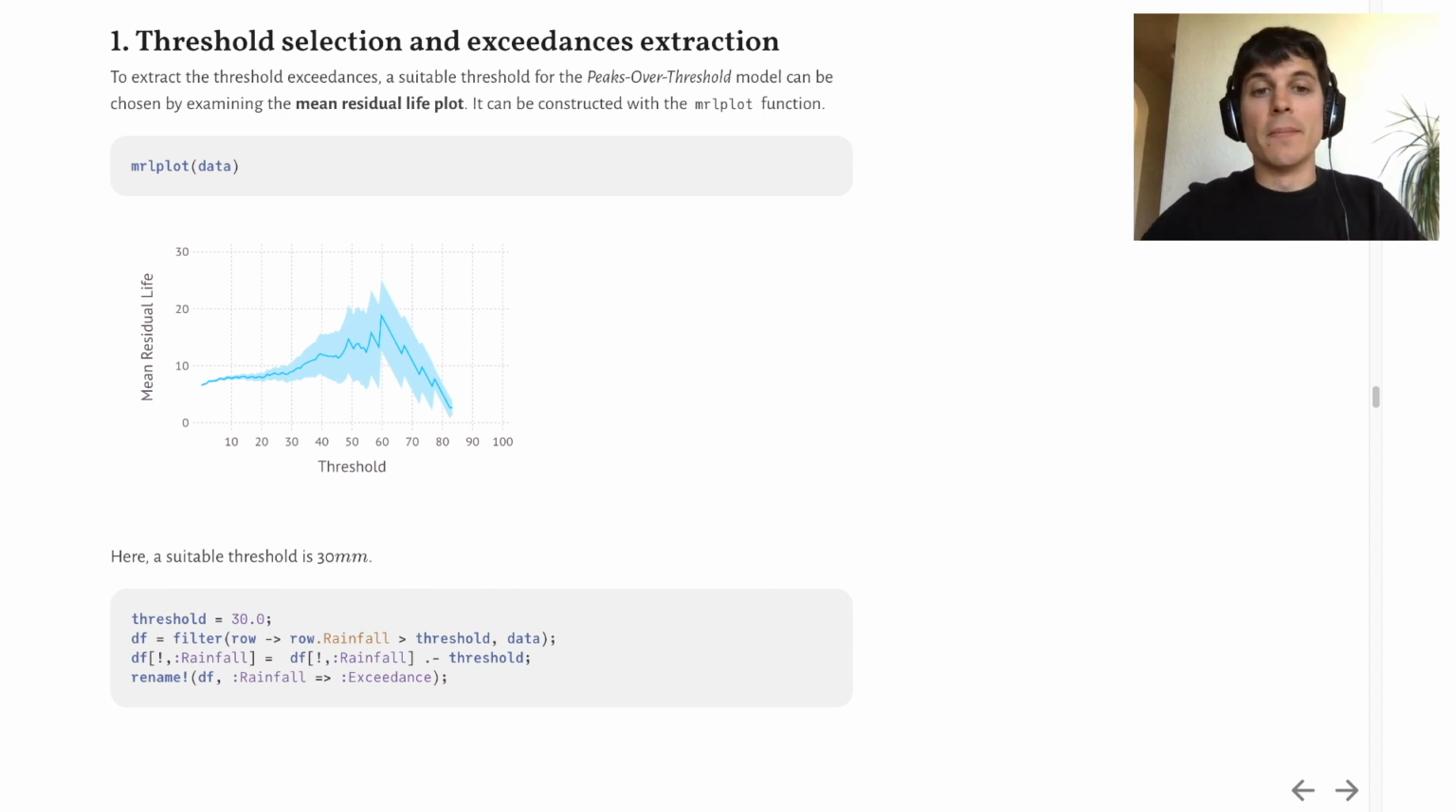In theory, above a high threshold u at which the GP distribution provides a valid approximation to the excess distribution, the mean residual life plot should be approximately linear in u. Here, it is the case above 30 mm, so we'll use 30 mm as the threshold value. Then, using Julia, it's easy to retrieve the exceedances.